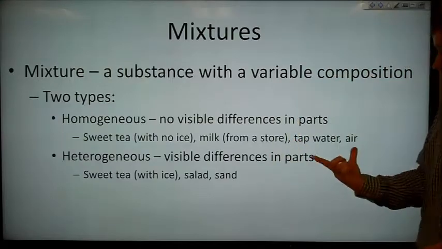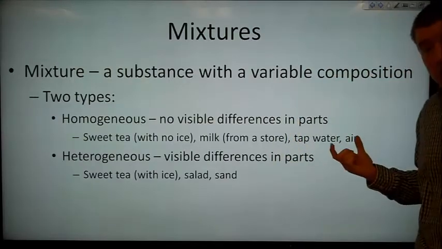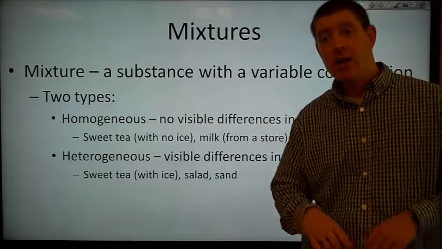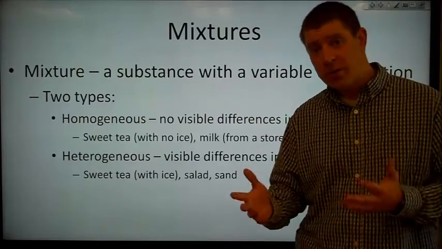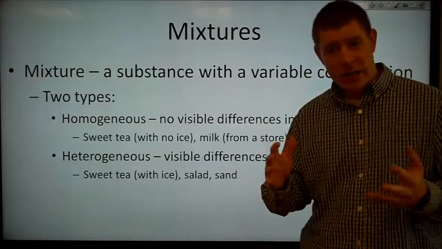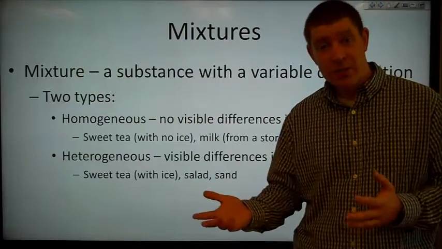We can't taste it. Air is a homogeneous mixture. It's made up of mostly nitrogen. It's about 80% nitrogen, roughly 20% oxygen. Not quite. So there's about 1% other stuff.